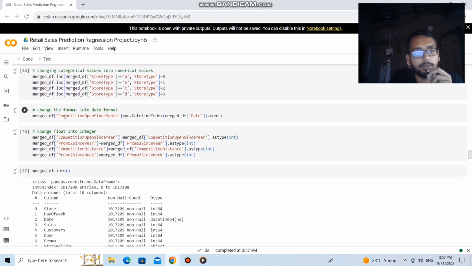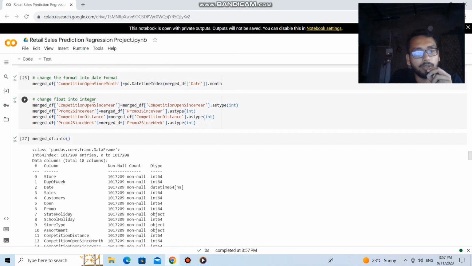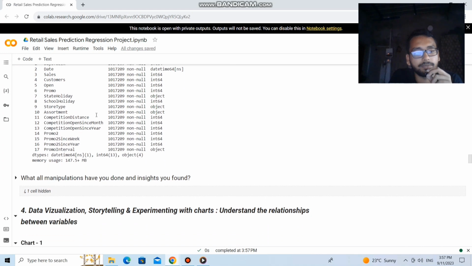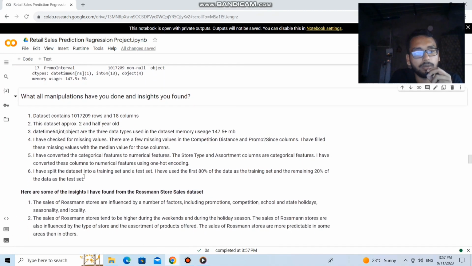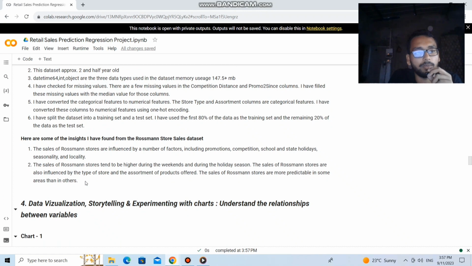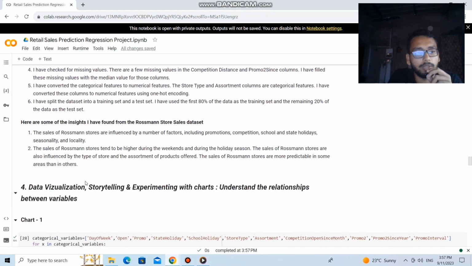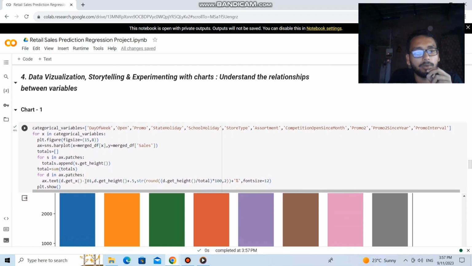And here the competition open since month column has been changed into datetime format, and the float values present in the column are also changed to integer. So here is all the detailed description of the manipulation that is done on the dataset for better analysis of the dataset for building the machine learning model.